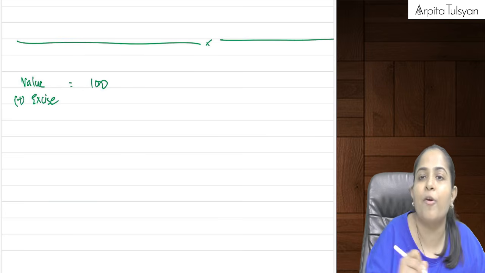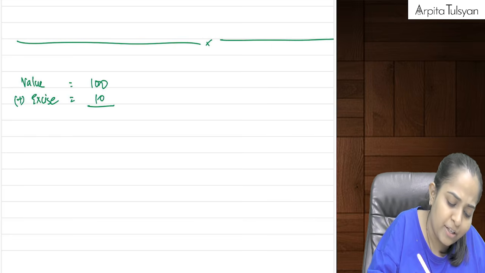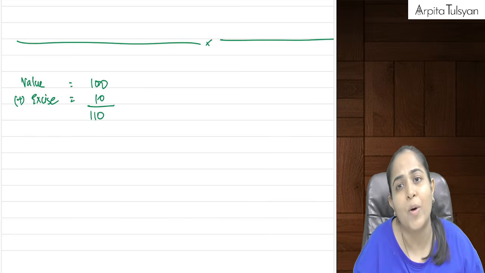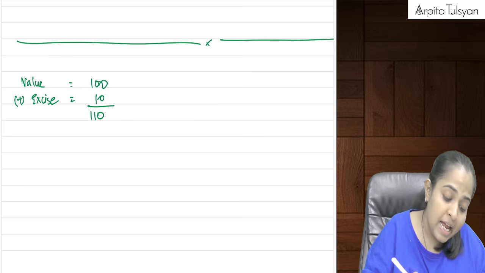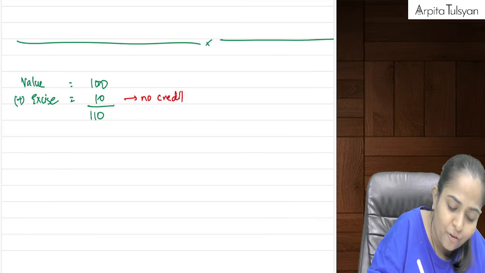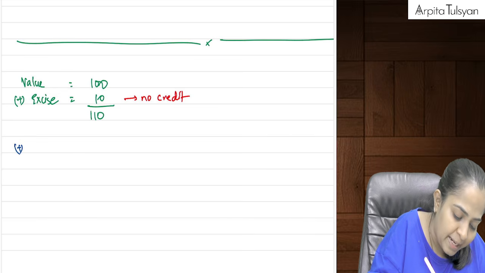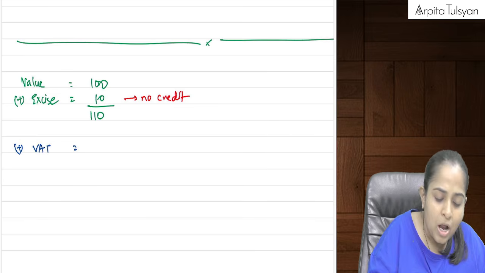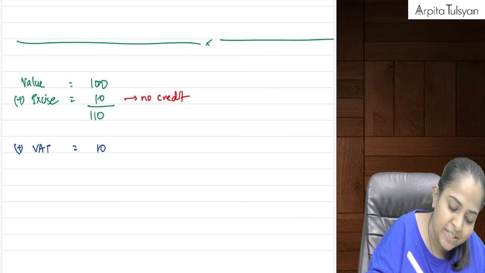Before removing it from your factory, excise duty will be levied. Let's say, for example, excise duty was 10 rupees. So the total value is 110. Can we say that will be added to the value itself? Now, there was no credit available for this 10. When you later sell these goods, let's say VAT was applicable. I'm just taking a very basic example. Can we say 10 rupees VAT was levied?